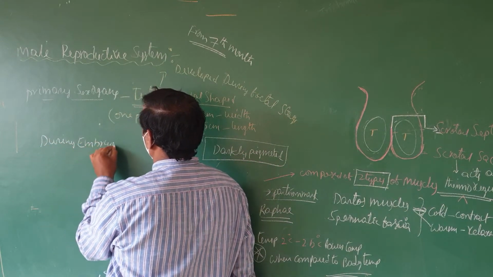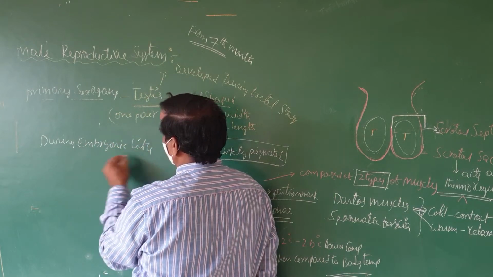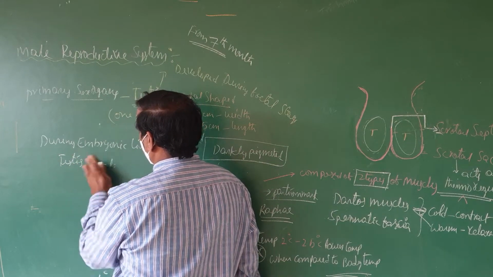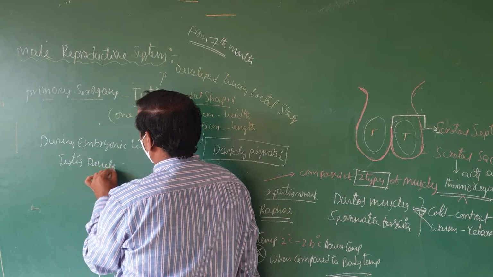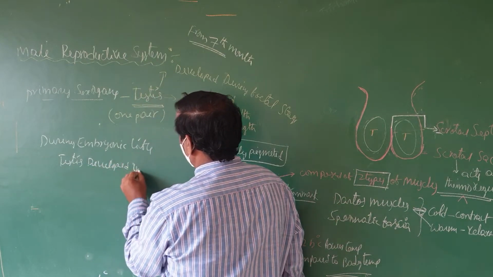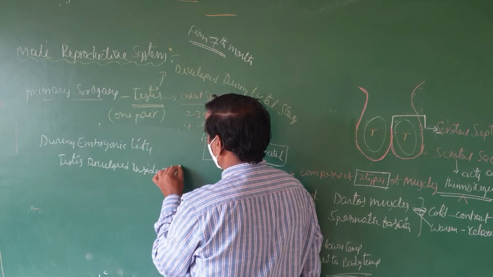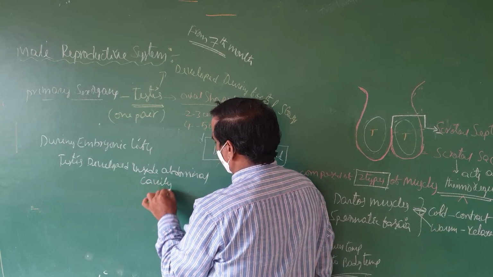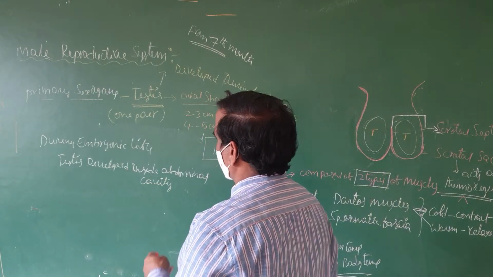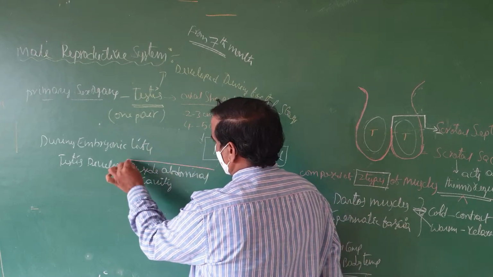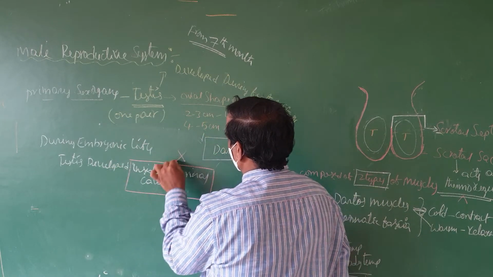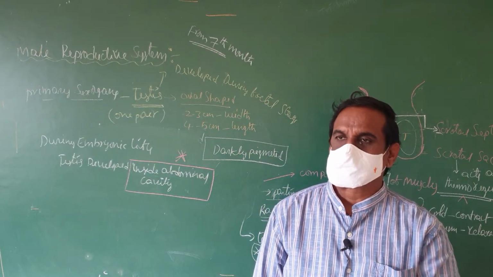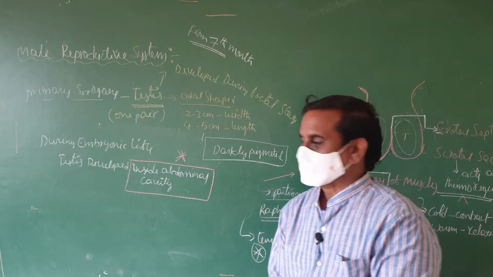During embryonic life, the testis develops inside the abdominal cavity. This point you have to remember. During the embryonic life, the testis develops inside the abdominal cavity. At the time of birth, they descend into the scrotal sac.